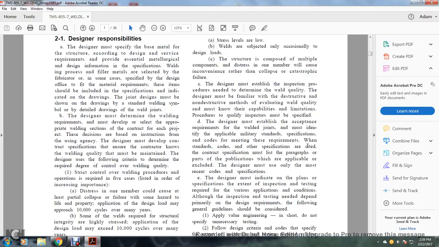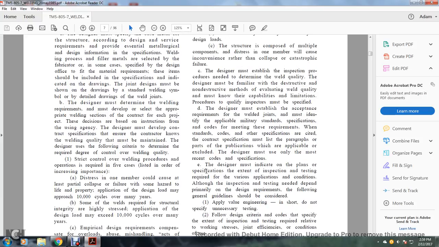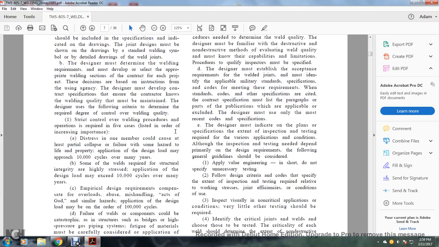When standards and codes or other specifications are cited, the contract specification must list the paragraphs and parts of the publication which are applicable or to be excluded. The designer must use only the most recent code specifications. C. The designer must indicate in the plan specification the extent of the inspection testing required for the various application conditions.